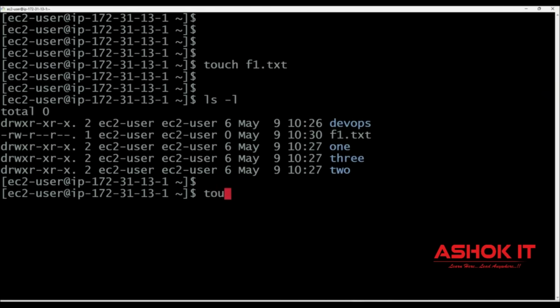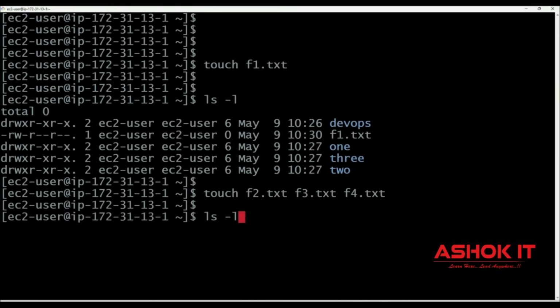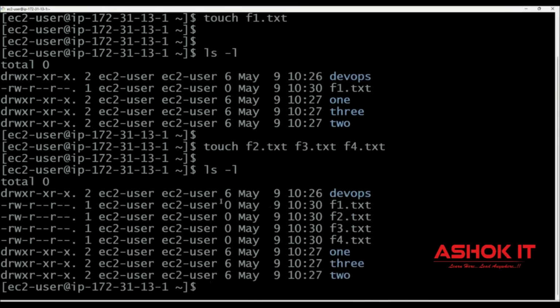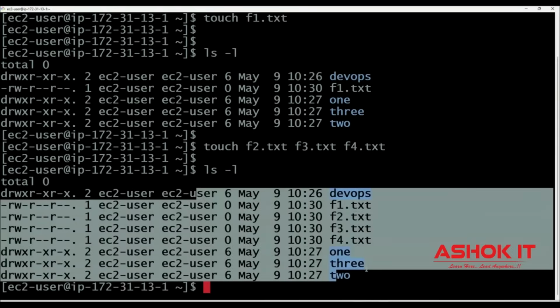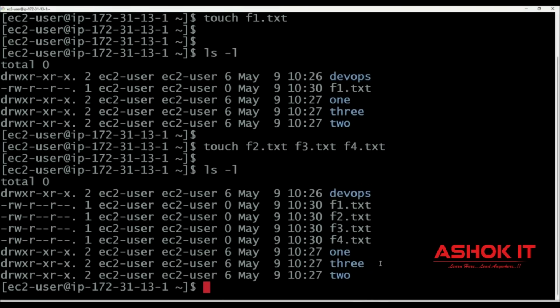Right? You can create multiple files at a time by using the touch command. touch f2.txt f3.txt f4.txt. Then execute the ls -l command. Then it is displaying all the content which is available: f1, f2, f3, f4. These files we have created by using this touch command.